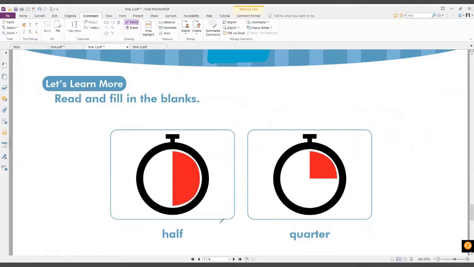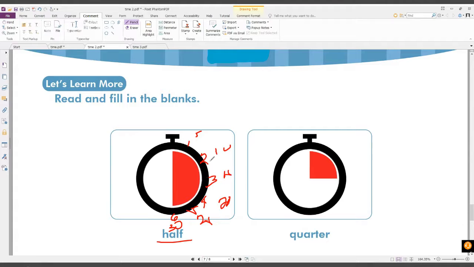So this is half. Why half? We have 1, 2, 3, 4, 5, 6. So 5, 10, 15, 20, 25, 30.